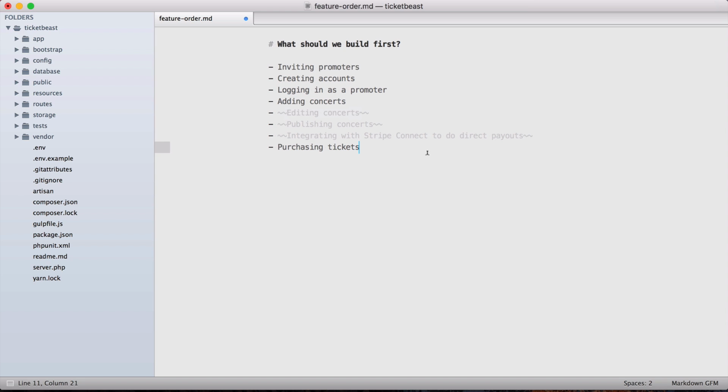over and over again, right? So if we can give them some way of getting concerts into the system, even if it means us doing that manually, as long as they can sell tickets and get paid, they're going to be happy, and we can improve on that as we go. So adding concerts and editing concerts doesn't matter anymore.